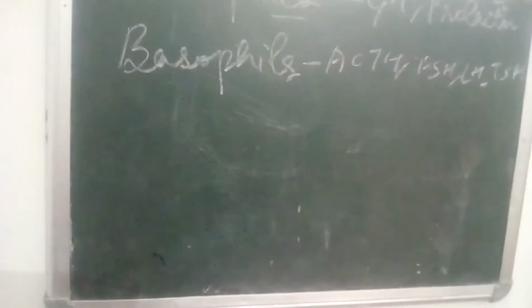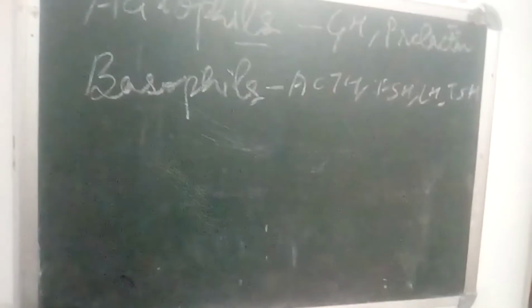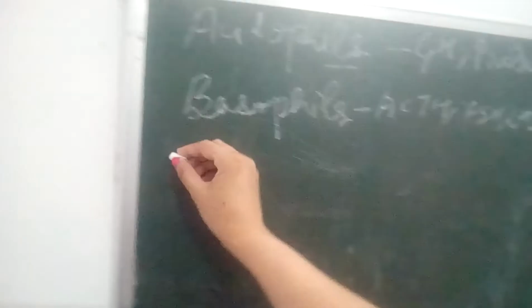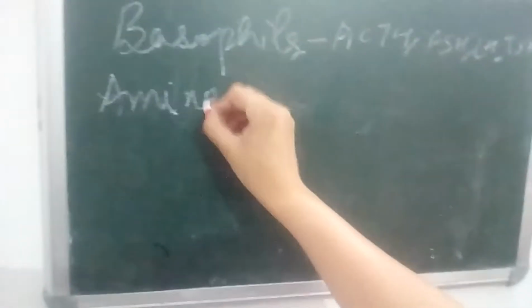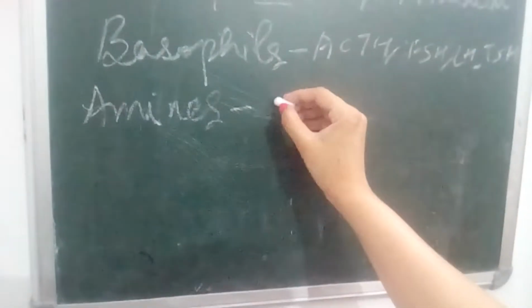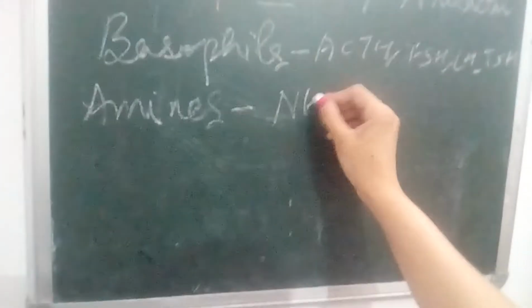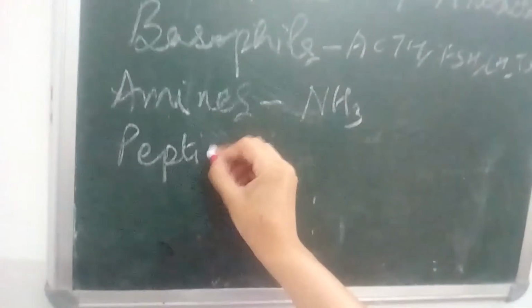And now we will discuss the different types of hormones. The types of hormones: they are amines. Amines are the type of hormone which has a nitrogen group in them, like ammonia-like groups. And the next one is the peptide type of hormone.